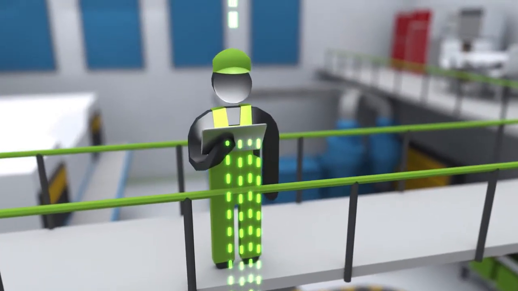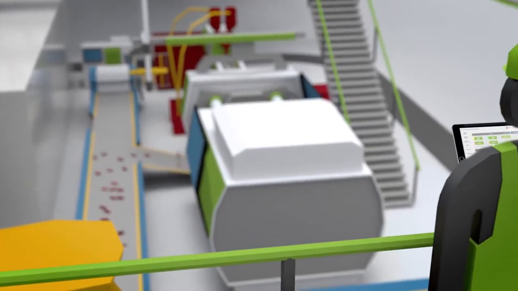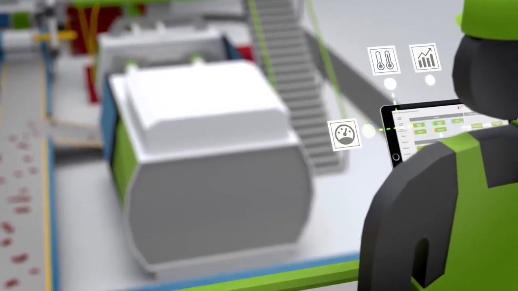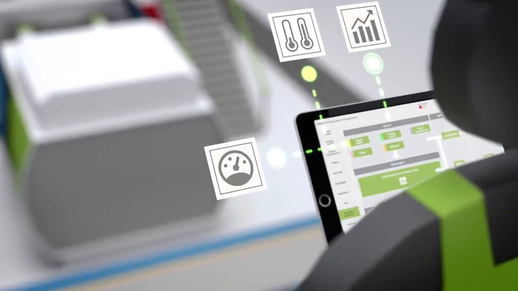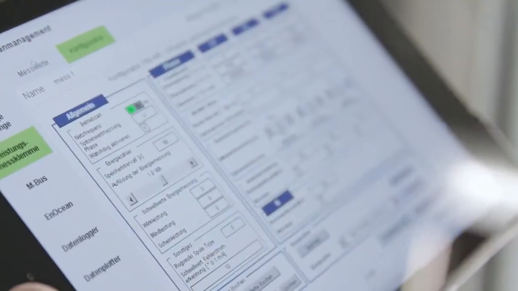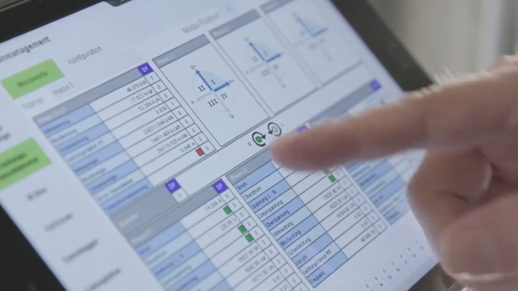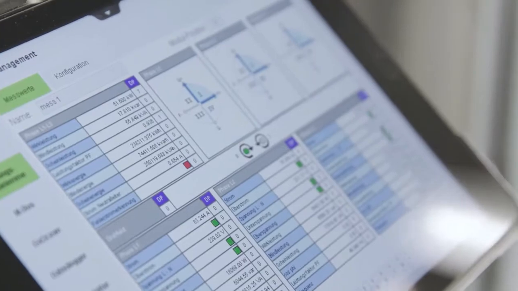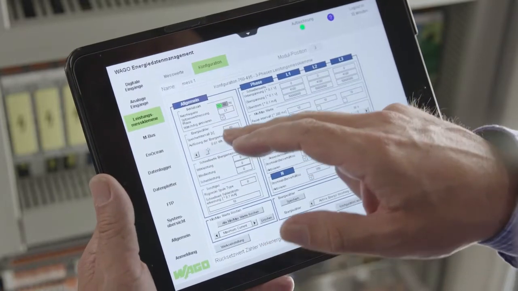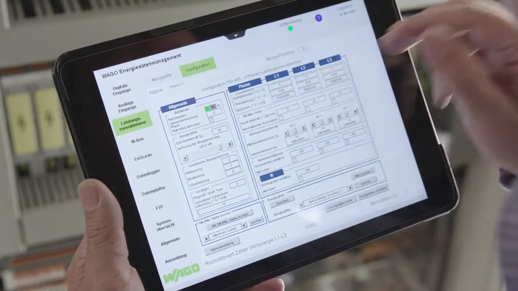With web-based energy data management from WAGO, you can manage your energy flow and consumption in the future with a transparent database. With WAGO Energy Data Management, data from meters and sensors can be easily collected by convenient input modules and configured from the available software application. Programming is not necessary.